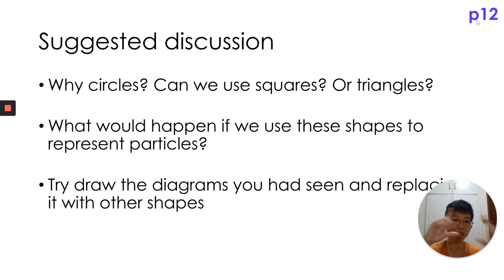When you have a lot of different triangles, triangles can have different orientations, so many different types of orientation. This would also mean the particles are completely different. That's why you use a circle. No matter how you change it, it will still be in the same manner.